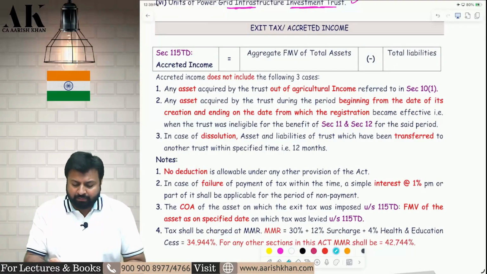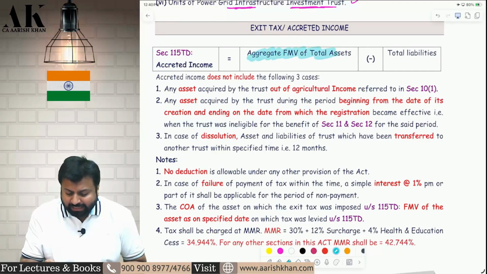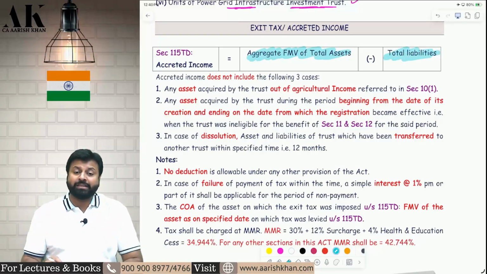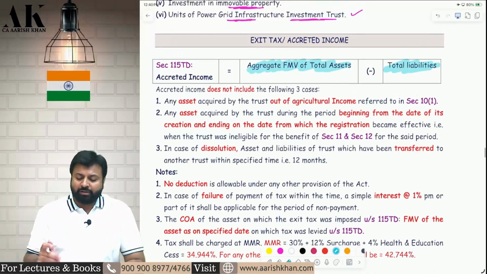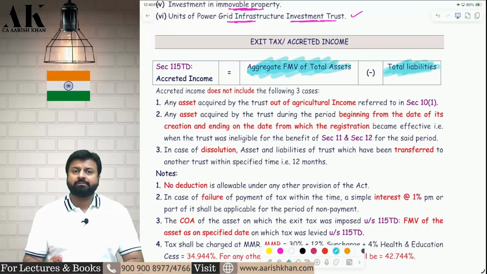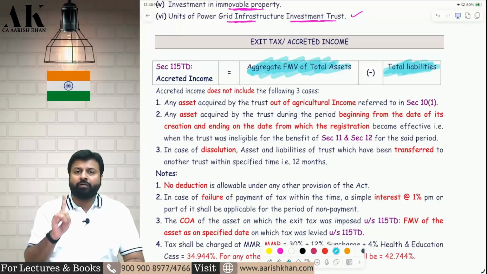Sir, what is accredited income? Accredited income is nothing but aggregate FMV of all assets of the trust minus aggregate total liabilities. Sir, how to compute this? That we will see as per Rule 17CB. Rule 17CB talks about how to compute aggregate FMV of all assets and aggregate FMV of all liabilities. But before that, 3 things you will never take in total assets and liabilities.